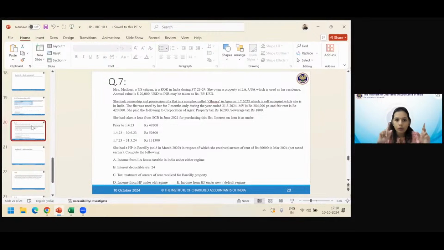So it falls in that 80AA period. Let's see if we have those stamp duty values and so on in our question. Otherwise, we will not consider this. Otherwise, we will not think about 80AA. Interest on loan is as under. But anyway, if she has taken a loan in June 21, then she already has a property in LA. So anyway, she's not eligible. 80AA is out. Okay.